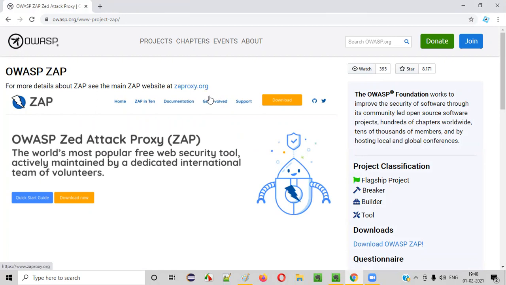In the free version of Burp Suite, you also get this proxy thing, but OWASP ZAP is also a free tool. This is the ZAP tool of OWASP, which you can use for proxy purposes. I'll explain how to use OWASP ZAP in the upcoming sessions. For now, understand that OWASP, this non-profit organization, is also providing some free tools. One of the free tools that the OWASP organization is providing is OWASP ZAP.